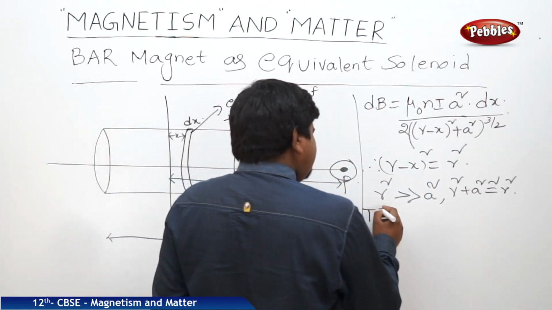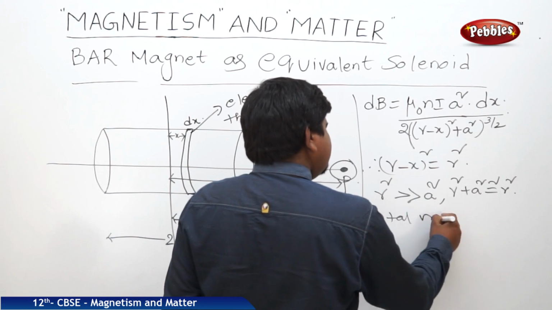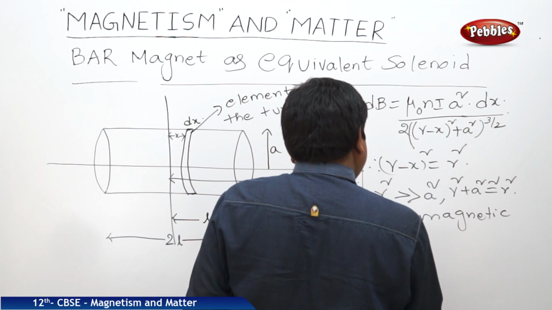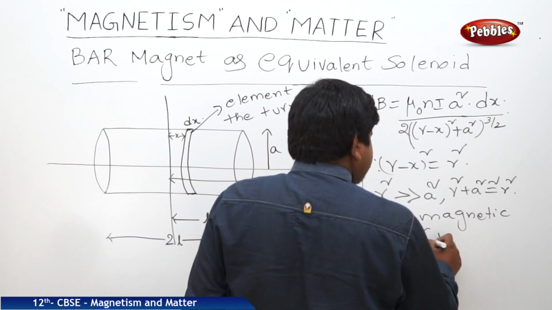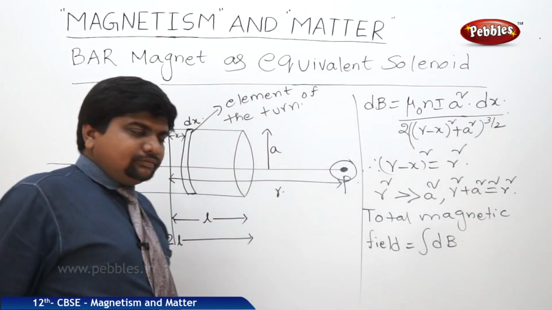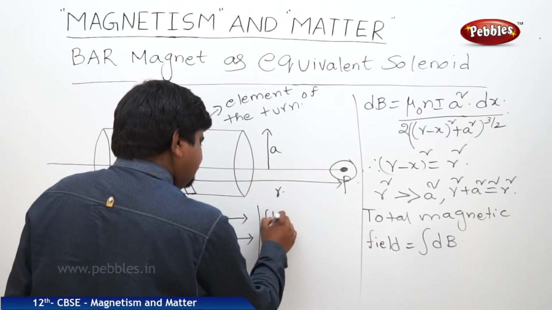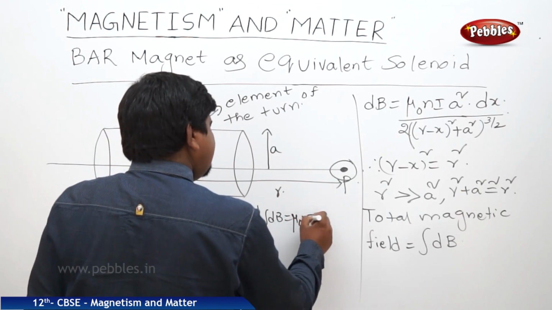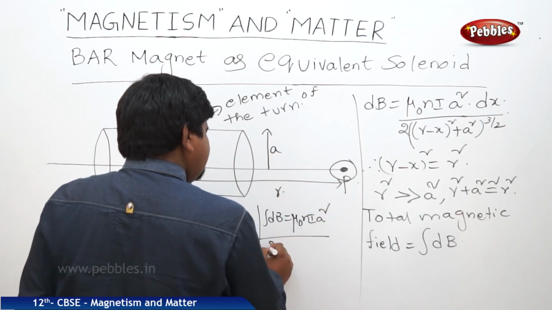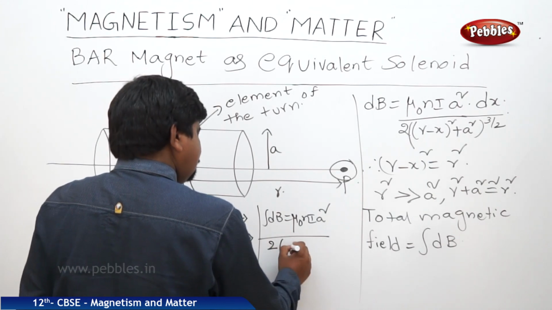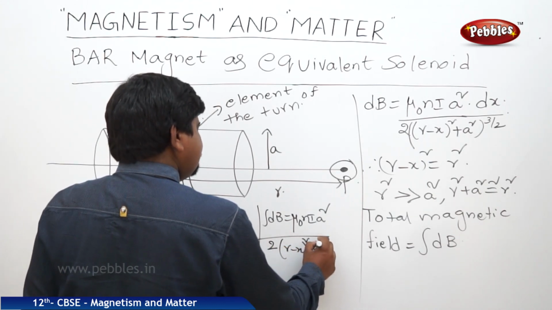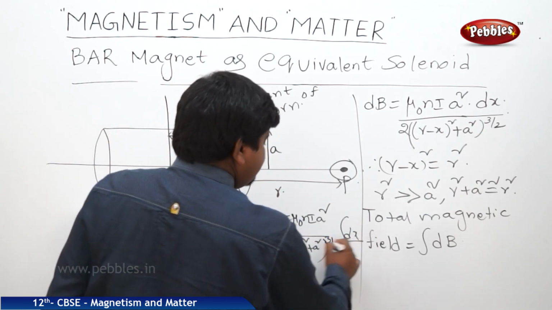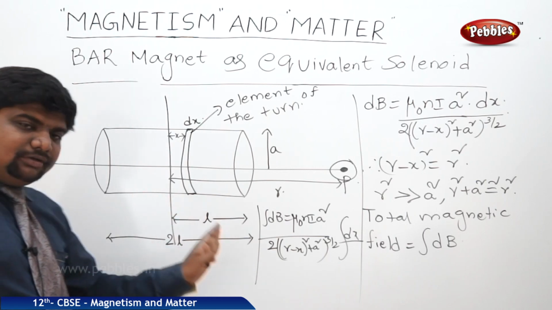So the total magnetic field is equal to integral dB. So integral dB we can write as mu naught N I a square by 2 into (r minus x) whole square plus a square, whole power 3 by 2, into integral dx. Integral dx means it is from minus L to plus L.